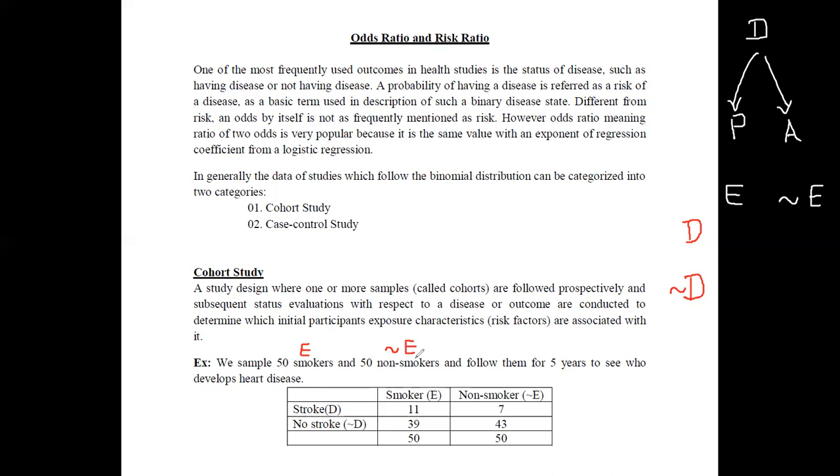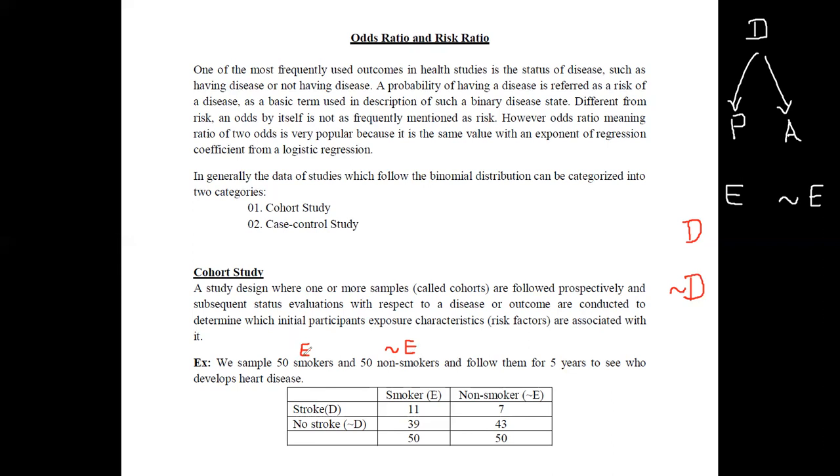And then what we are going to do is follow them for a period of 5 years. At the end of this 5 years period, we'll assume that all these 50 smokers are continuing their habit, and all these 50 non-smokers have not changed their habit.